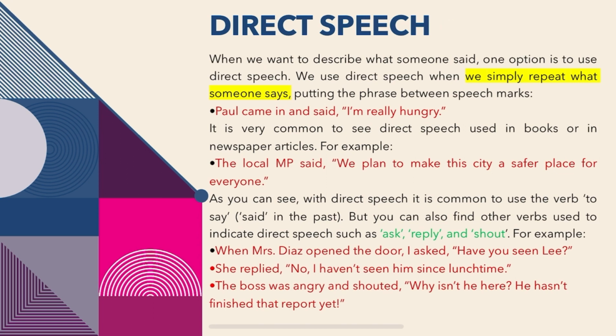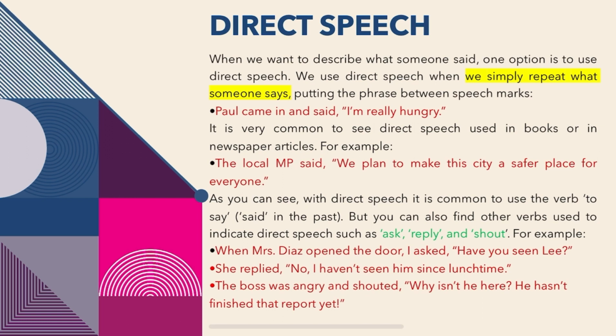So first of all, when we want to describe what someone said, we are talking about direct speech. One option is to use direct speech. We use direct speech when we simply repeat what someone says, putting the phrase between speech marks. Like, Paul came in and said, "I'm really hungry." It is very common to see direct speech used in books or in newspaper articles. For example, the local MP said, "We plan to make this city a safer place for everyone."